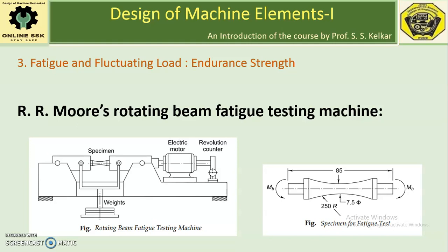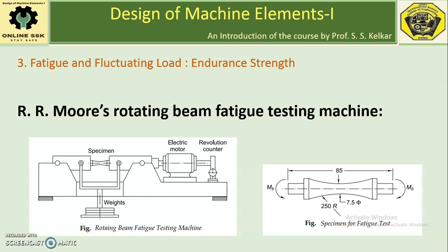Once this setup has started rotating, frequently the machine is stopped and the specimen is checked for fatigue crack. As you know, fatigue failure happens with the propagation of fatigue crack.